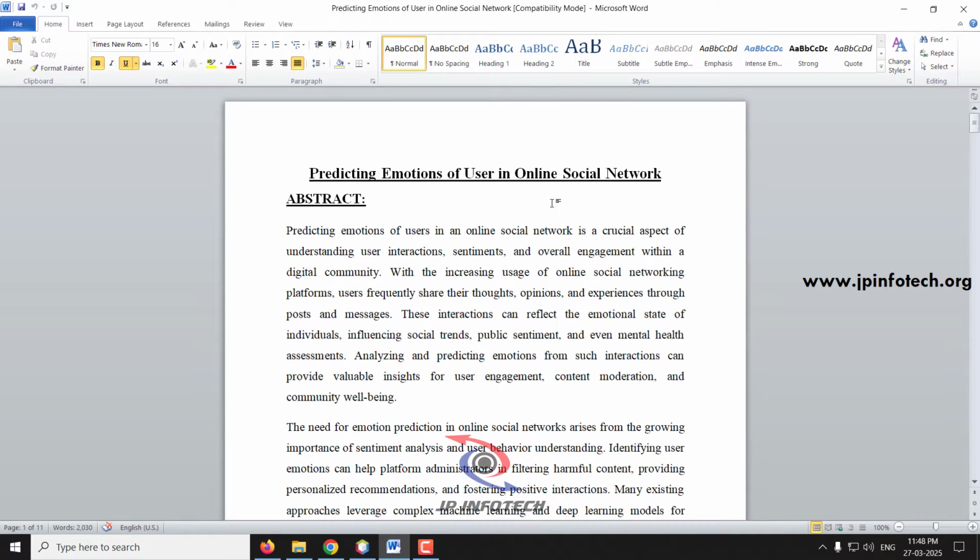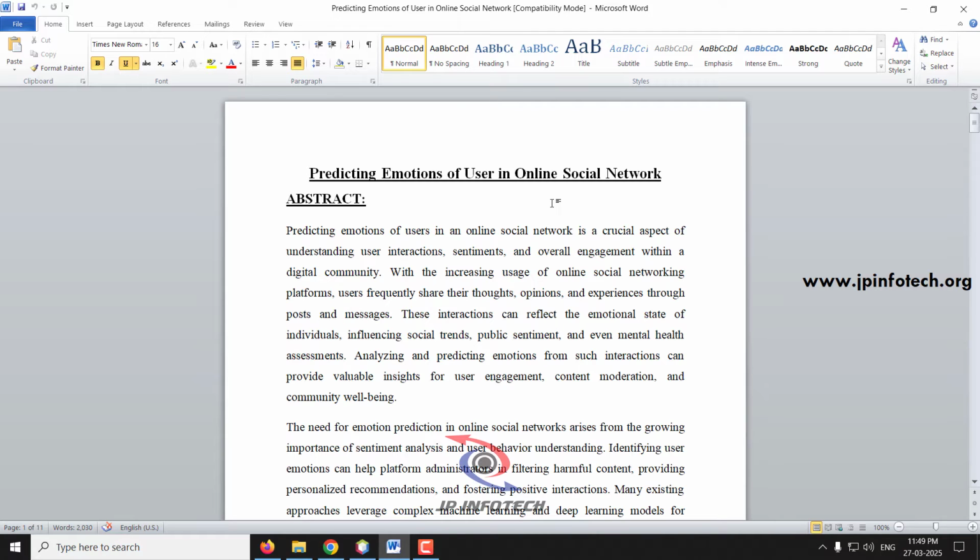Before seeing the execution of the project, let me brief about this project. In this modern world, everyone is using online social networks. For their day-to-day activities, they post in a tweet format. For example, if they are traveling from one place to another, or if they are at a movie or any kind of activity, users now post about it in online social networks. The traditional or existing system will show only that data, but here we are going to predict the emotions of the user in the online social network based on the tweets they have posted.